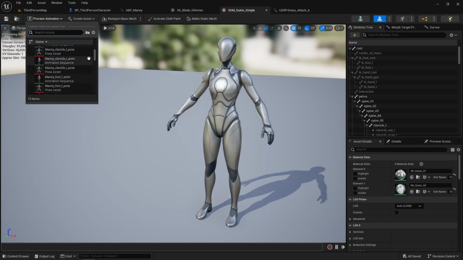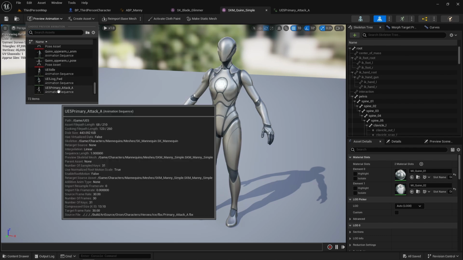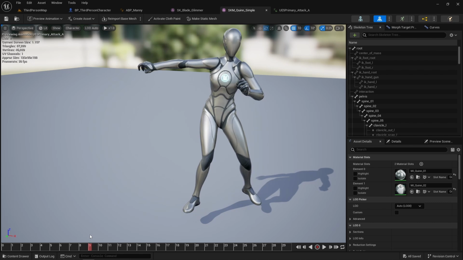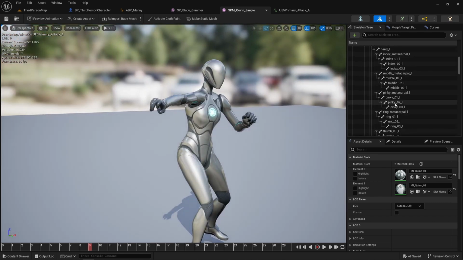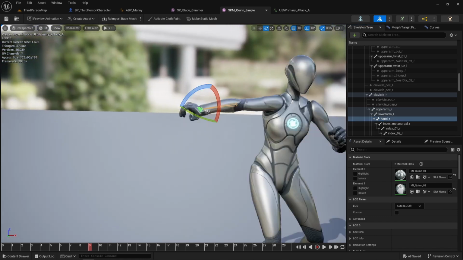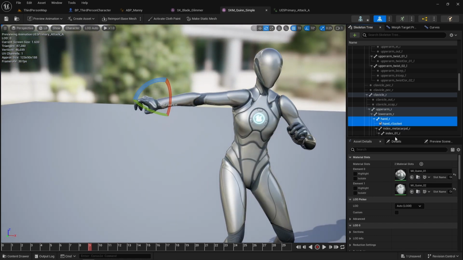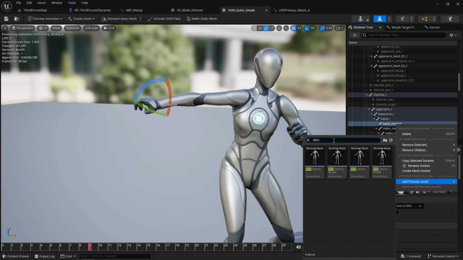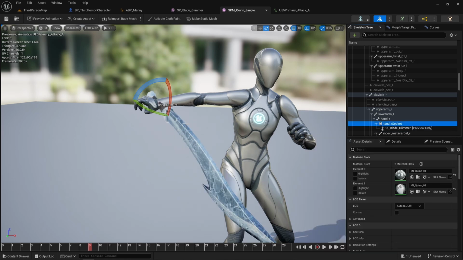So start by previewing our attack animation. Don't forget to pause it, and then we can find our hand bone. And then we will add a socket to it, and we can start previewing our asset, which will be our sword. And then we just need to move it into place to something we're happy with.